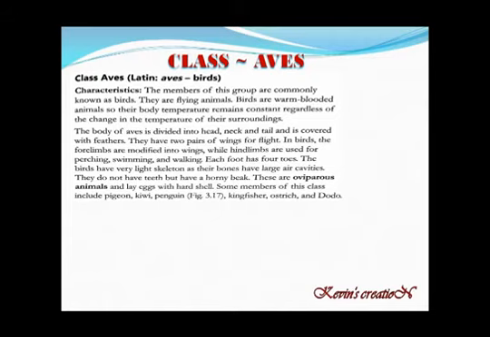The body of Aves is divided into head, neck, and tail. One of the characteristic features is that the full body is covered with feathers. You must have seen they have wings also, so that they can fly. Four limbs are modified into wings, while hind limbs are used for perching.